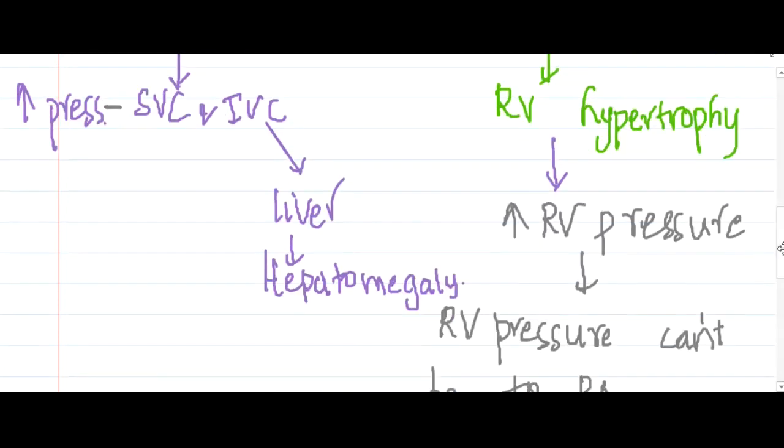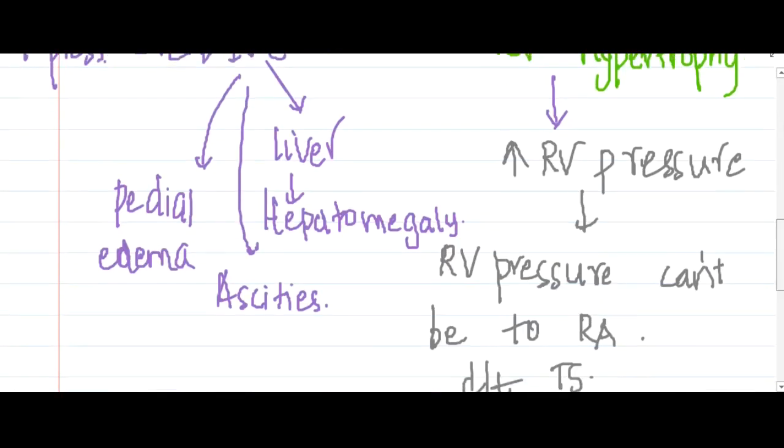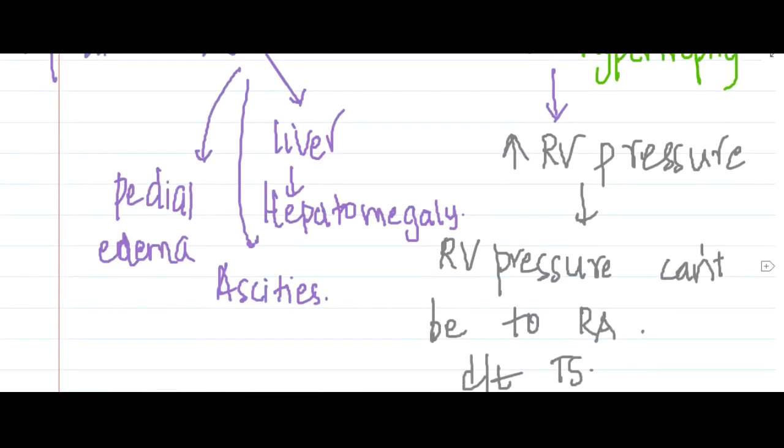Right. Along with the hepatomegaly, because of increased pressure and increased blood in the inferior vena cava, there is increased blood in the peripheral veins, leading to pedal edema, and it also causes ascites. So these are the main features which you see due to tricuspid stenosis. Right.